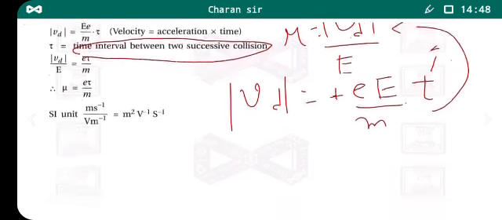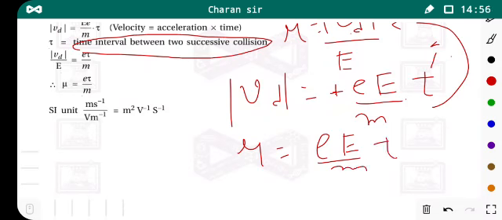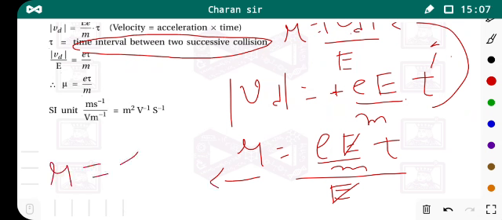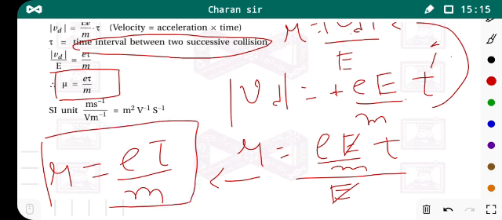Now put this value in the equation. You get mu is equal to, putting the value of Vd, that is E by m into tau, divided by E. Is it okay? Now this E and E cancel out, so you get the equation mu is equal to e tau by m. This is the equation of mobility in terms of the relaxation time.